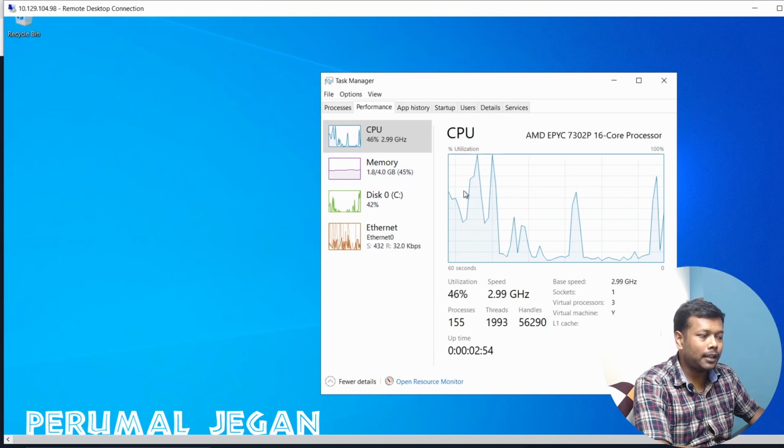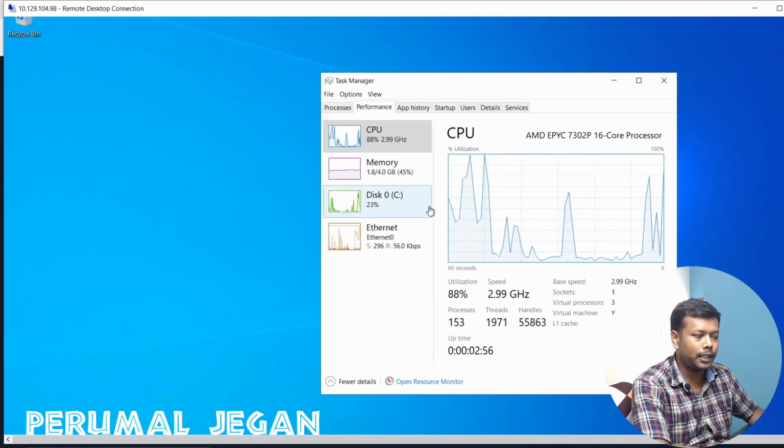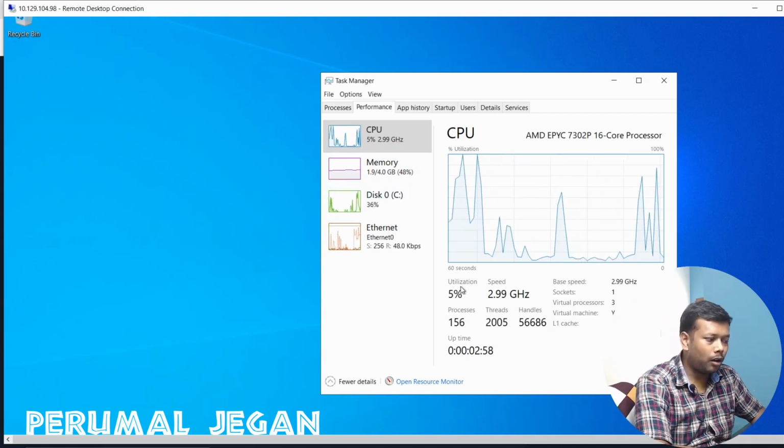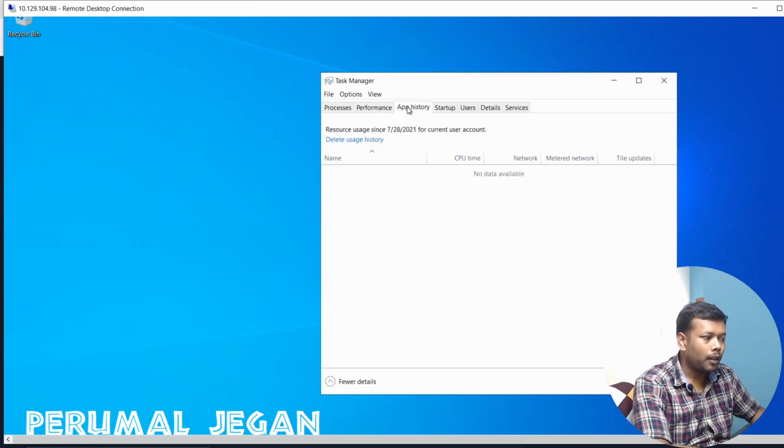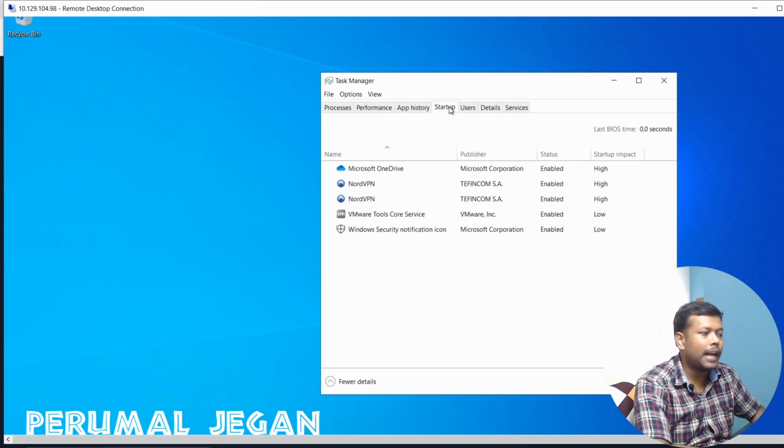It simply shows the graph of the utilization statistics. And in the app history, there is a tab called startup. So when I start up, these are the applications opening by default.